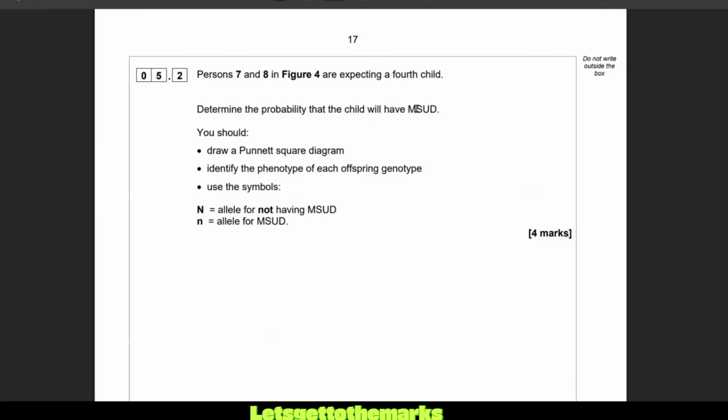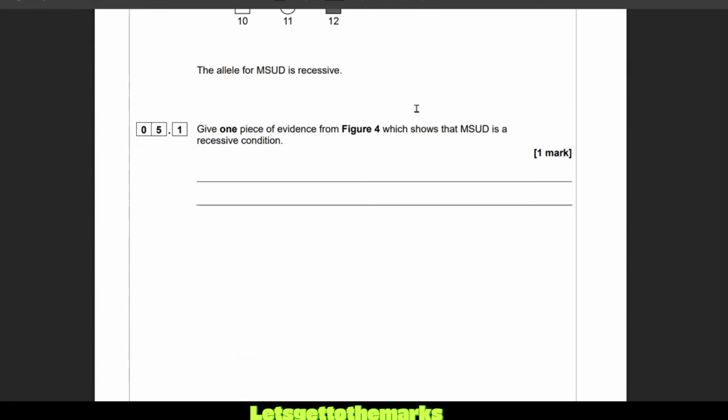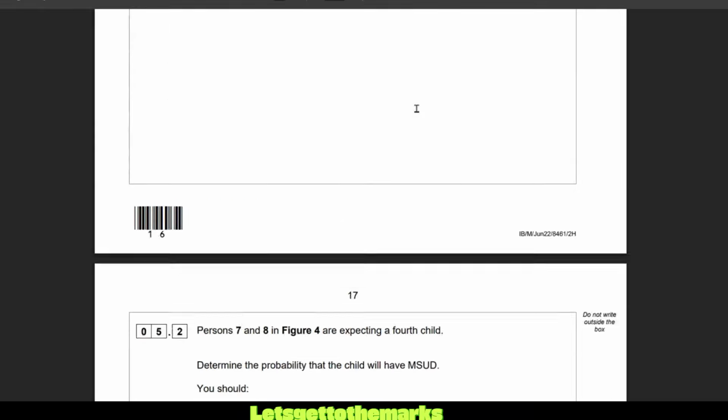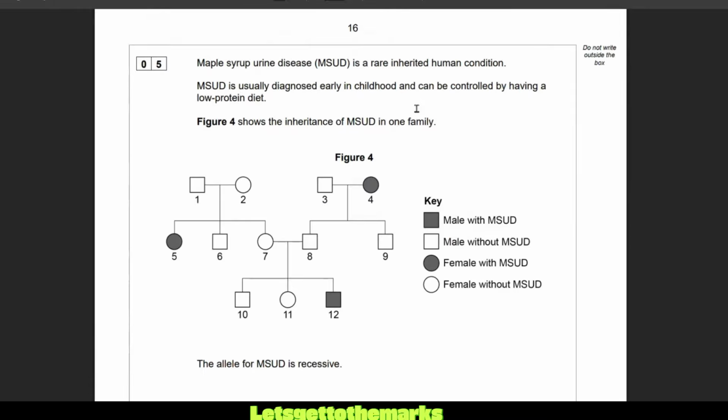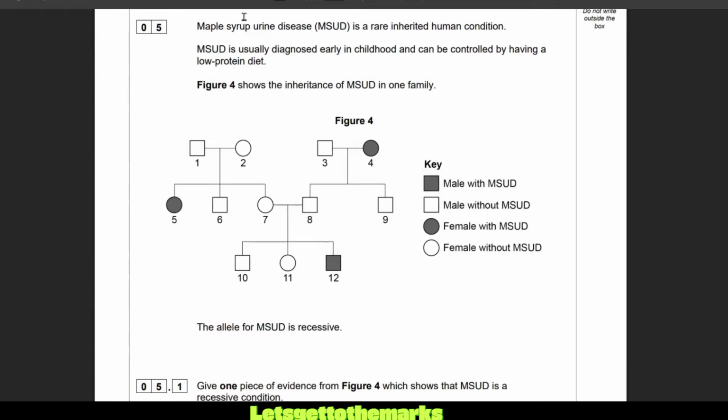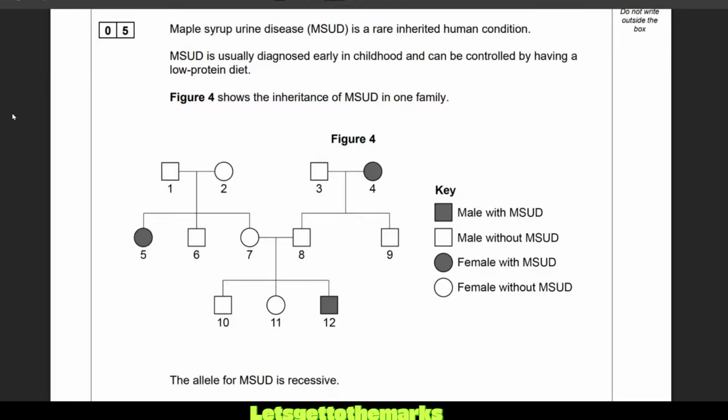We're looking at parents 7 and 8. So I'm going to go up and use this, and then we're going to show the probability. What did it ask us? Determine the probability the child will have MSUD. Okay, so 7 and 8 are having another child. They do not have the disease, and we know that they must be carriers. They must be big N, little n. How do we know that? Well, look, they've got a child who was little n, little n and had the disease. It told us the disease is recessive, so you must have little n to have the disease. We just need to do the rest.